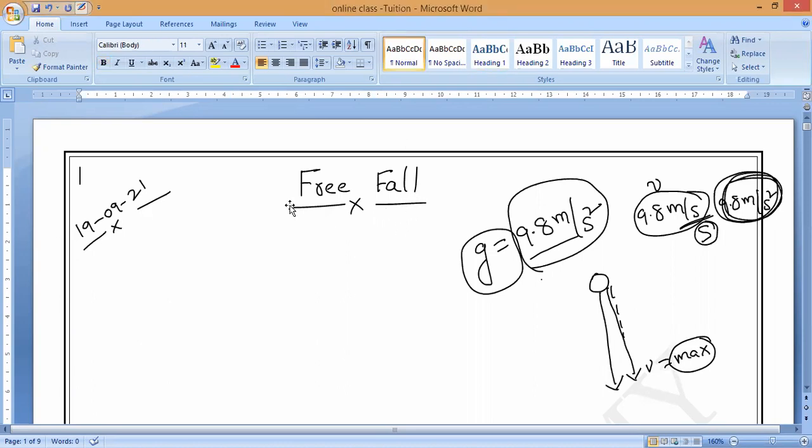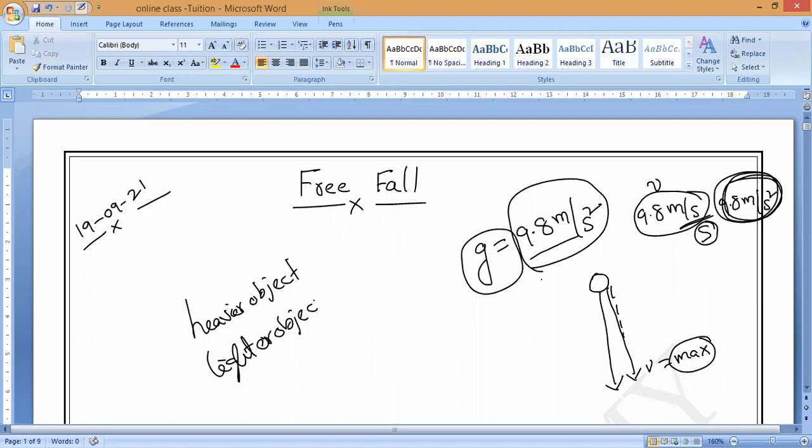So that's what we can say: here mass is independent. Both the heavier object and the lighter object will accelerate at the same rate. That is what you have to remember. Is it okay, guys? But on the ground, while they are traveling, who will go faster?